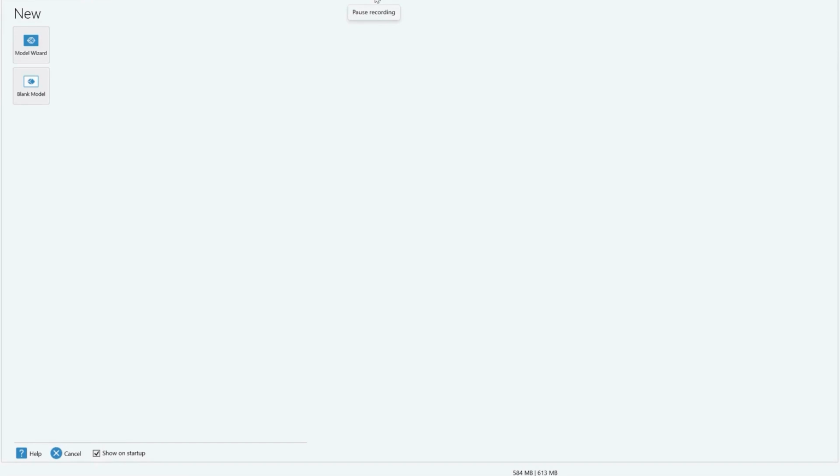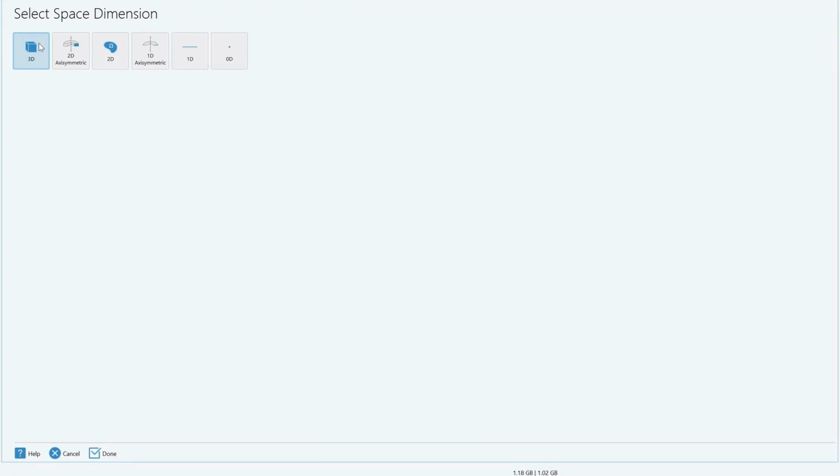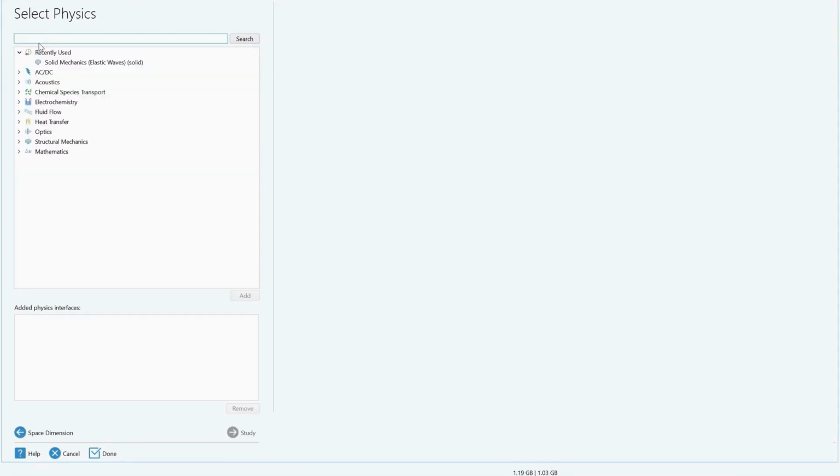Greetings everyone. In this tutorial, we will learn how to design a slender bar in COMSOL, export it and slice it in the software PreForm for 3D printing using stereolithography. We begin with building a model in COMSOL, again in 3-dimensional space as explained in tutorial 1.